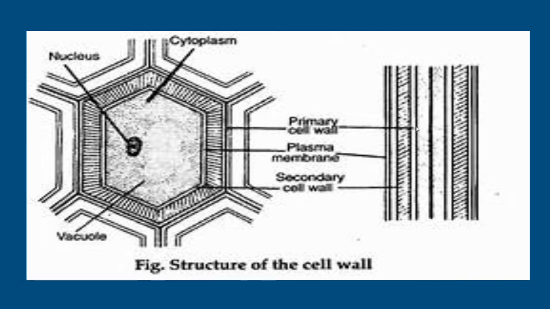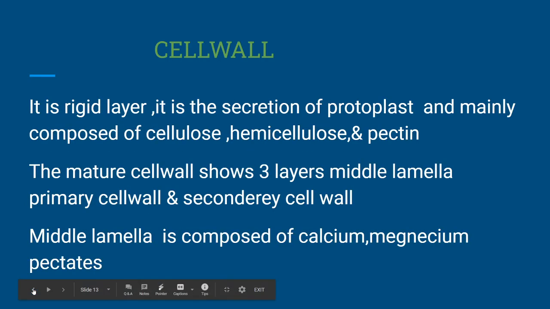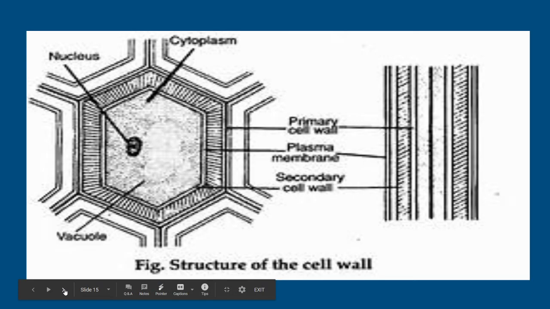When the cell grows up, at that time the secondary cell wall is also formed. So these are the plasmodesmata. They have the plasmodesmata to connect one cell with another cell. So here the cell wall provides protection and mechanical support, and it acts as an exoskeleton, and it prevents desiccation also. So these are the main functions of the cell wall.